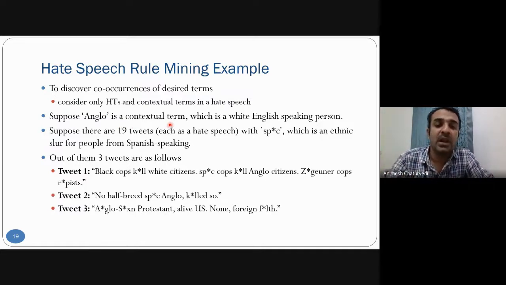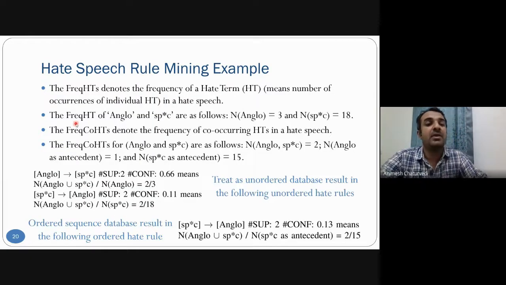is allied with some slurs. There are 19 tweets like that, and out of them three tweets are shown here. So if we count the frequency of the hate terms and the frequency of the contextual terms, then we will be able to generate these types of rules with support and confidence.